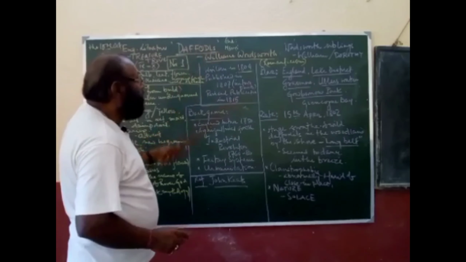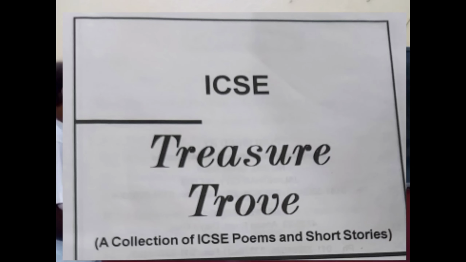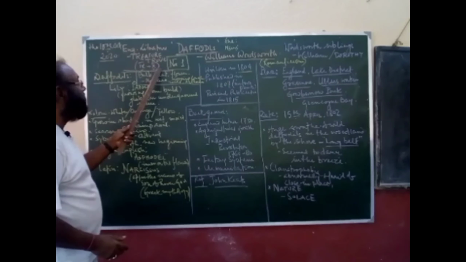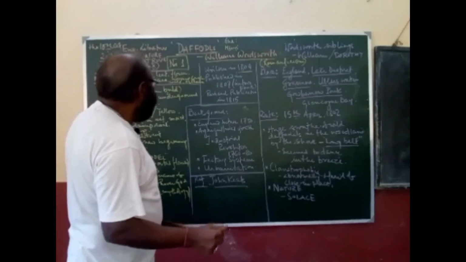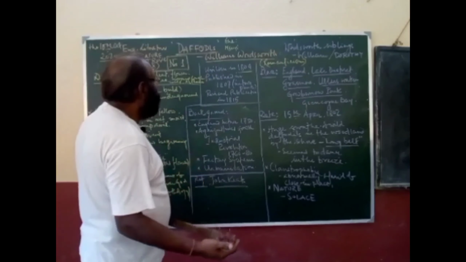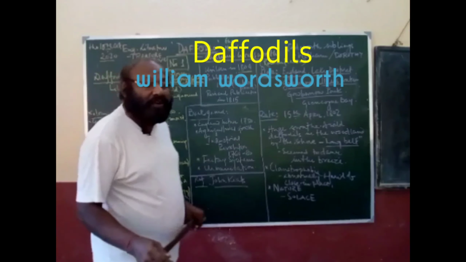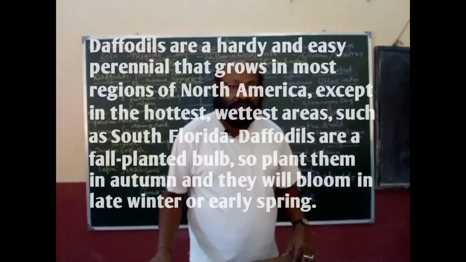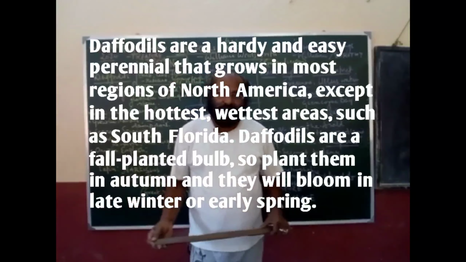Daffodils, a poem included in the syllabi of ICSE examination 9 and 10. It is an English literature class, and it is the first class on this poem, Daffodils. The poem is the product of William Wordsworth, who is regarded as the romantic poet.